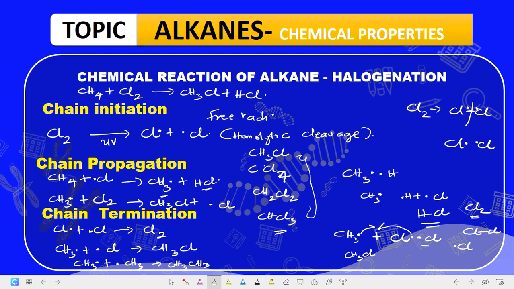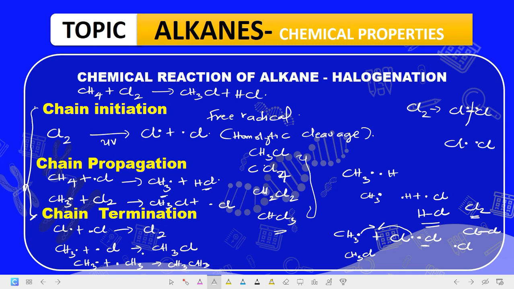Chain propagation is a radical reacting with a molecule to form another radical and a molecule. Then chain termination is two radicals coming together to form a molecule. So you can see that chain initiation is the opposite of chain termination, as the name implies: the end is the opposite of the beginning. Chain initiation is the beginning, chain termination is the end. So that is that for this particular reaction.